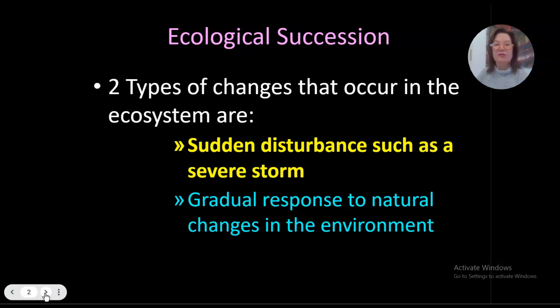So ecological succession, there are two types of changes that occur in an ecosystem. There could be a sudden disturbance, like a severe storm, or let's say an earthquake or a tsunami. And then there's a gradual response to that change in the environment and how it comes back to where it once was before.